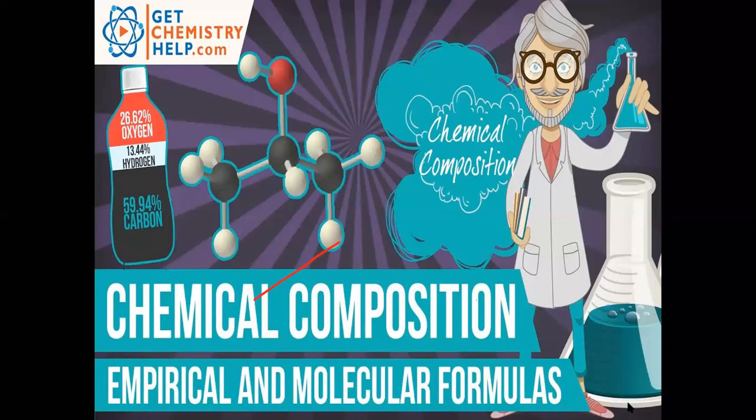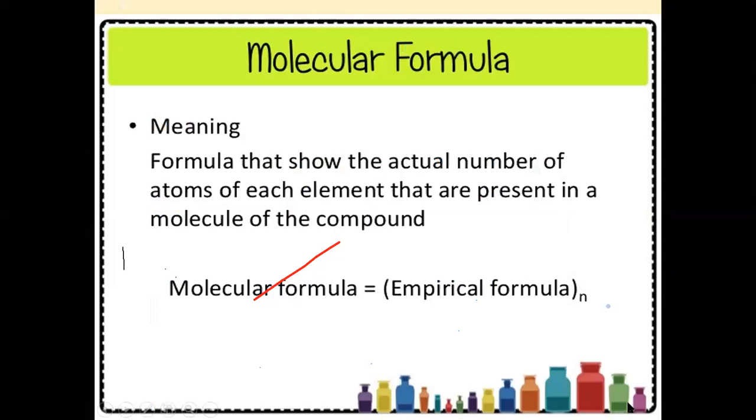Yes, students, what is the molecular formula? The molecular formula is the formula that shows the actual number of atoms of each element present in a molecule of the compound. After the formation of a compound, when different kinds of atoms join together, the compound has a specific formula, and that formula is the molecular formula, which shows how many atoms have joined together to form it.